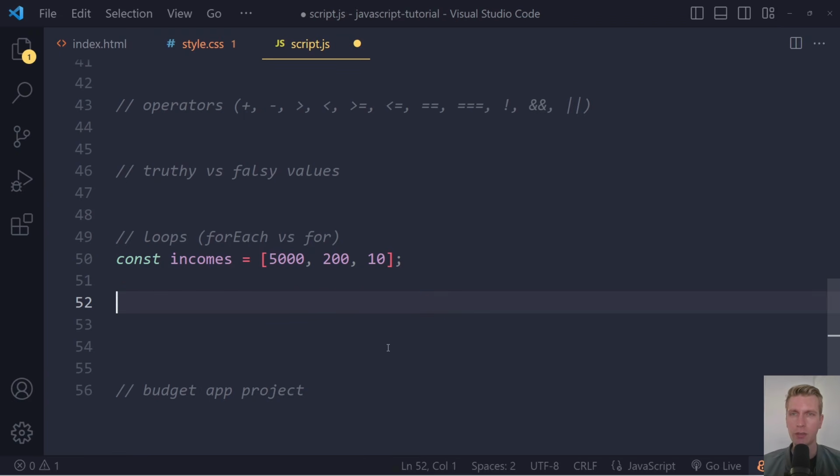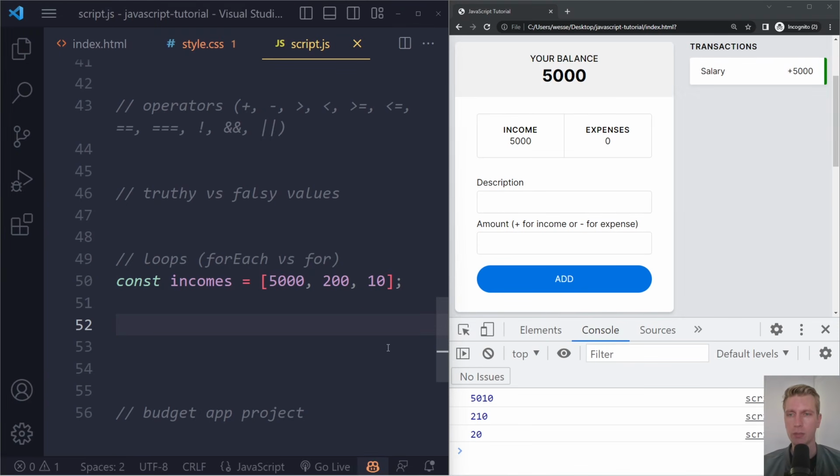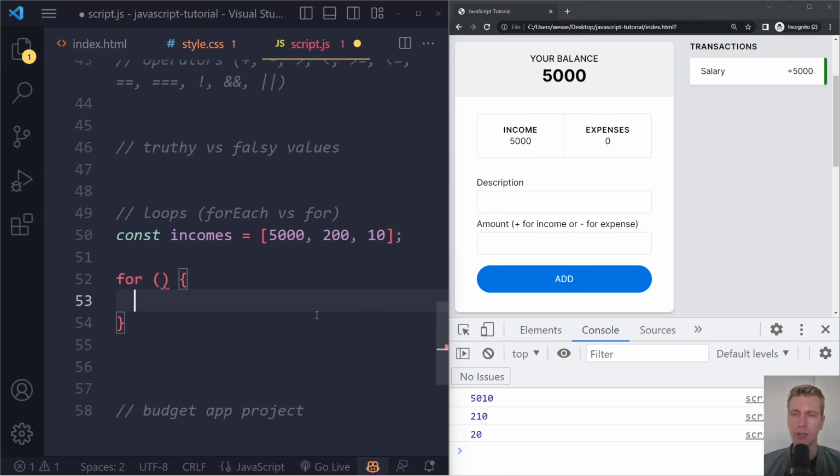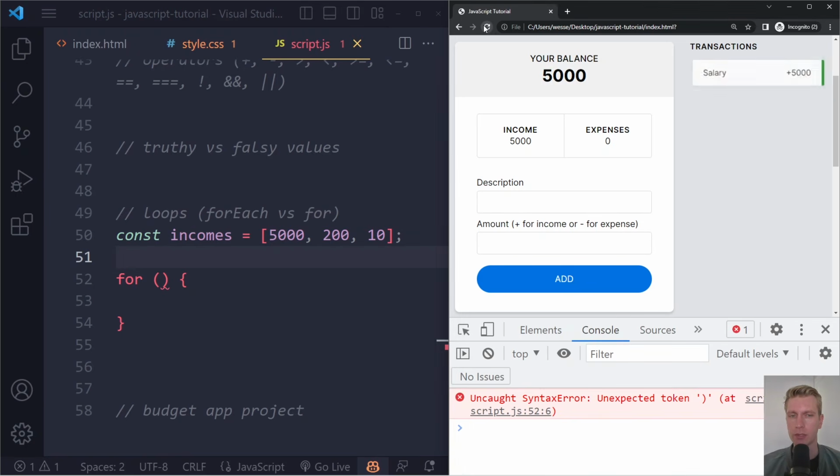Now, maybe you already knew a little bit about JavaScript. In that case, you will also recognize the for loop. This is a more general purpose loop, but I have to say it has been mostly replaced with a lot of other options that you have these days in JavaScript. Most commonly the for each, what we just saw for arrays, right? So this is more complicated. So don't worry if you don't understand this. I'm gonna refresh here. And let me actually reset everything here.